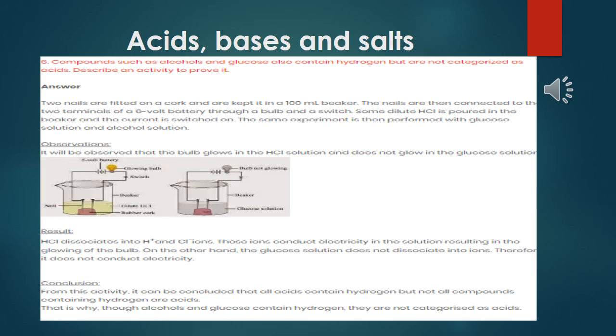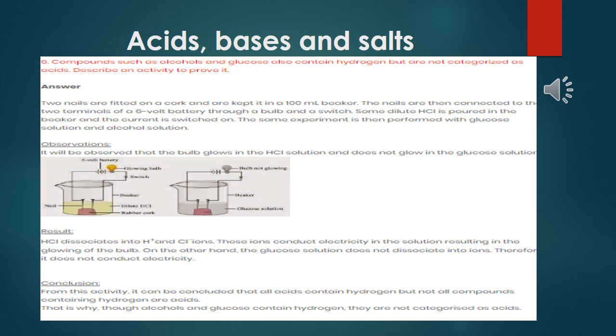These ions conduct electricity in the solution, resulting in the glowing of the bulb. On the other hand, glucose solution does not dissociate into ions. Therefore, it does not conduct electricity. In other words, we can say glucose does not form hydrogen ion when we dissolve it, so it is not conducting electricity.